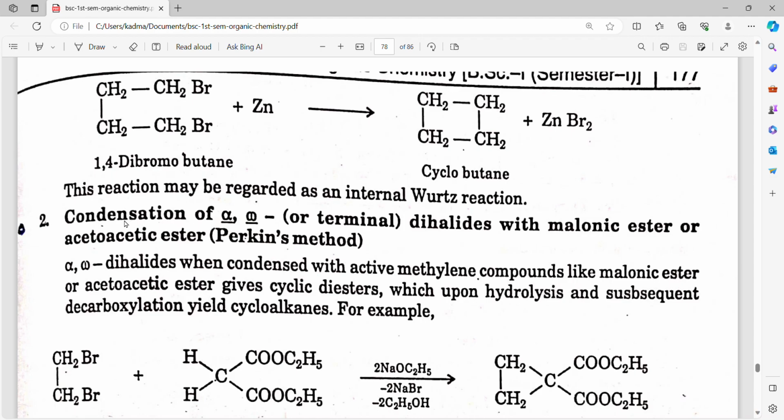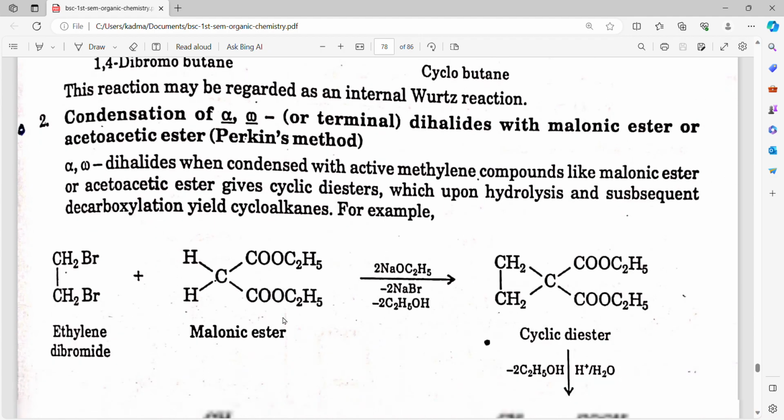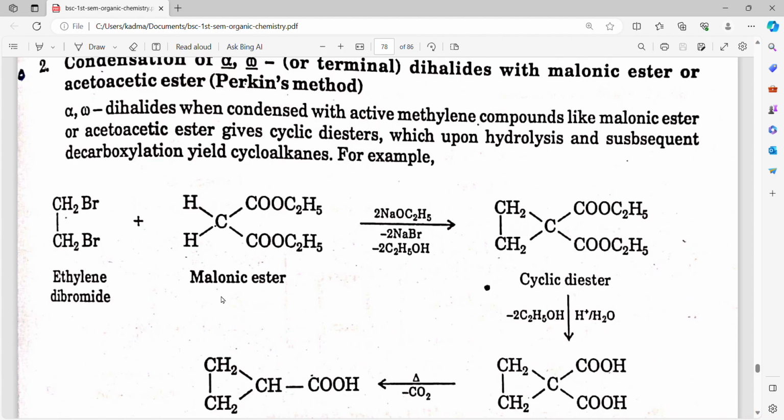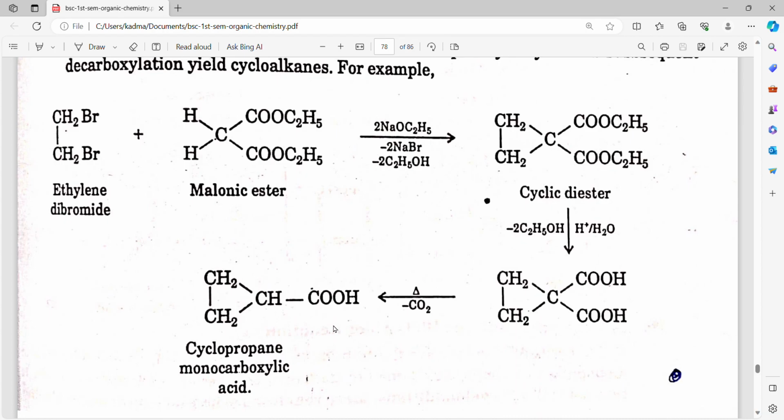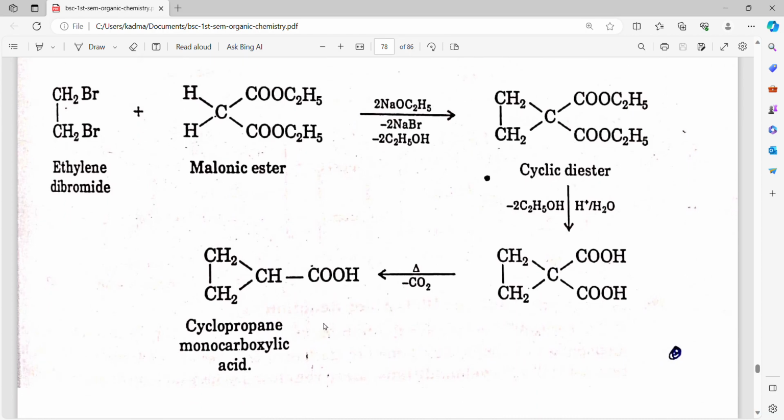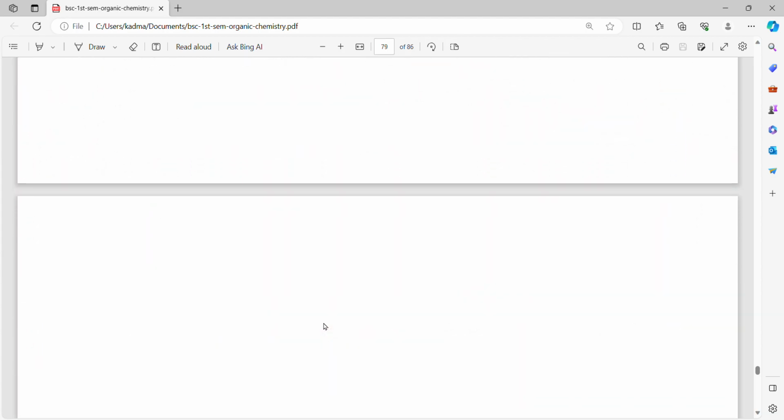Condensation of dihalides with malonic ester or acetoacetic ester, Perkin's method. Alpha-omega dihalides when condensed with active methylene compounds like malonic ester or acetoacetic ester give cyclic diesters, which upon hydrolysis and decarboxylation yield cycloalkanes. For example, ethylene dibromide plus malonic ester gives a cyclic diester, then gives the final product cyclopropane monocarboxylic acid.